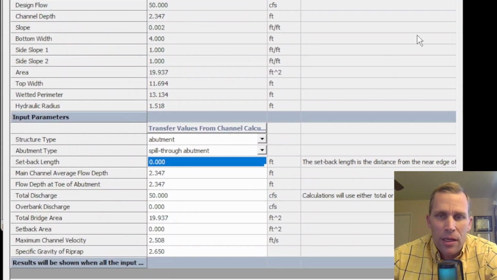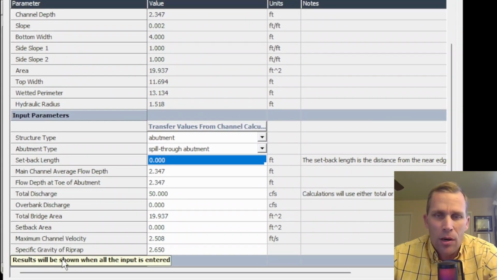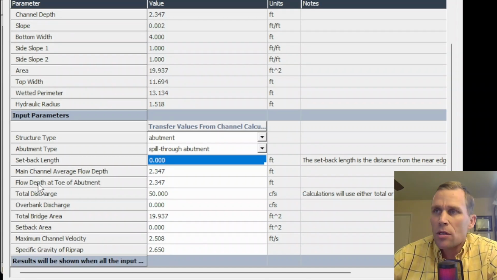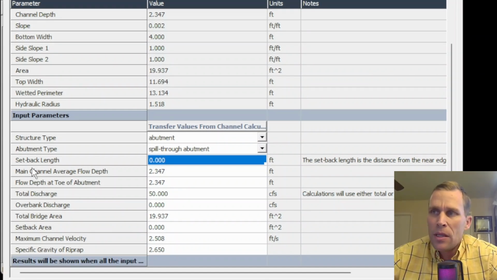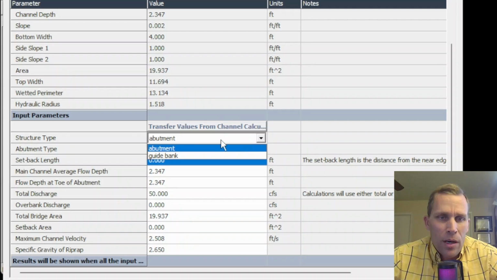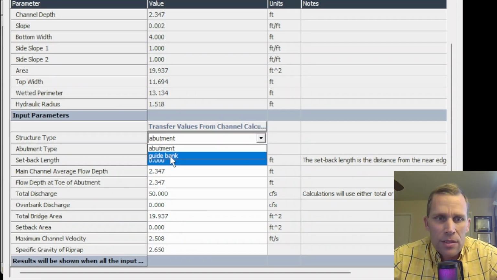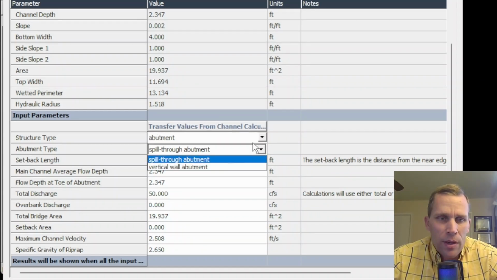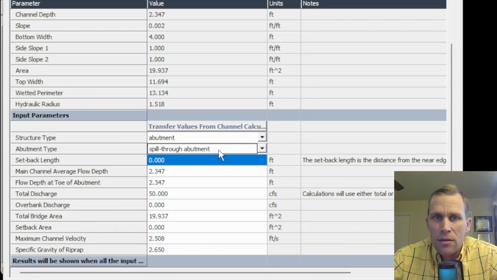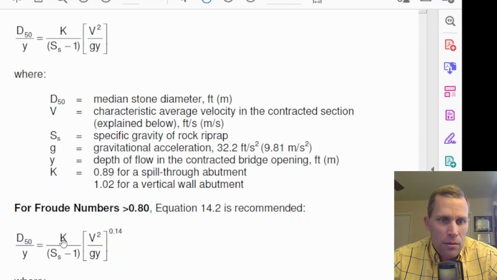Down below that, we have our input parameters. And then, of course, at the bottom is our results. So let's talk about these input parameters. The structure type, I'm going to select abutment. And then our other option here is guide bank, but let's stick with abutment for now. Abutment type is going to be either the spill through abutment or the vertical wall abutment. So whichever we select here will affect that K variable that we saw in the equation right here. So spill through abutment and vertical wall abutment, that's the K variable.